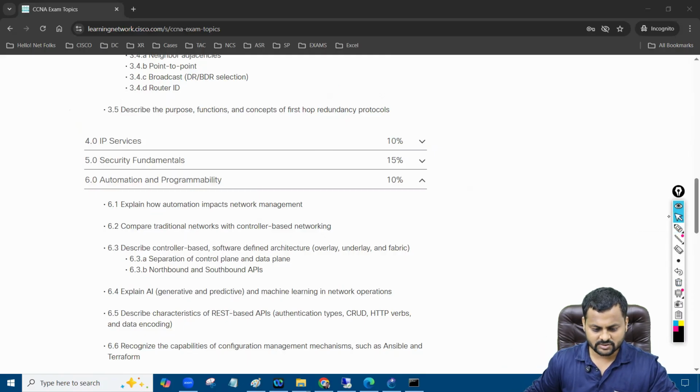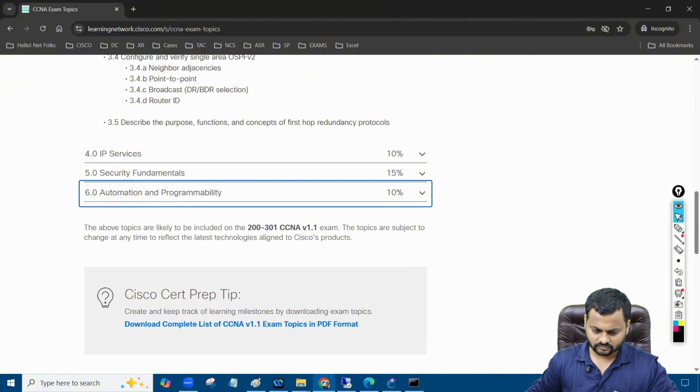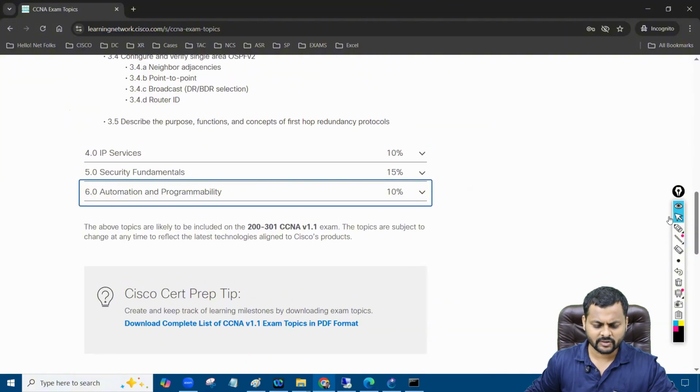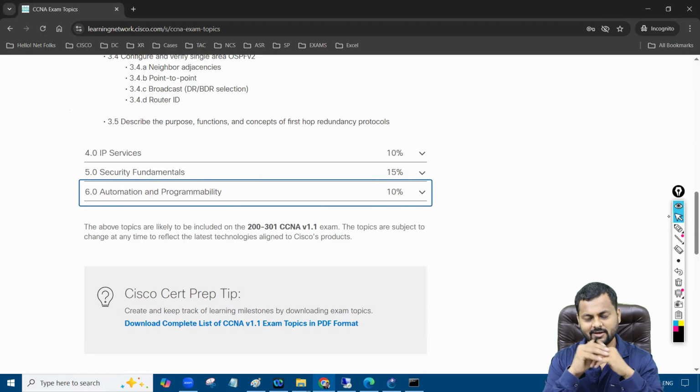So this is all about the syllabus you have. This exam code is 200-301 CCNA version 1.1. These syllabi keep changing based on Cisco. Whenever Cisco says, hey, listen, I have to upgrade this now, Cisco will do that. But minor changes are happening, almost 5 to 10% changes, and the remaining parts are the same. So this is all about the syllabus.